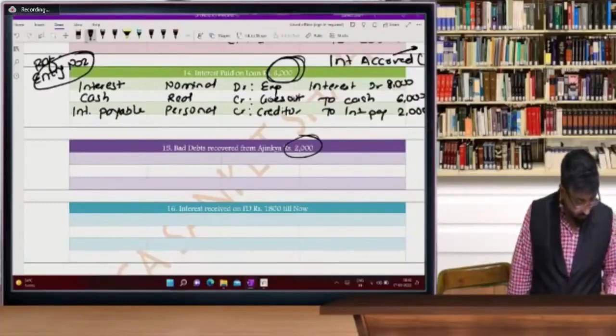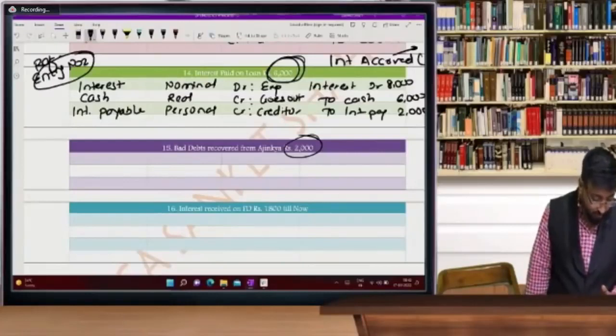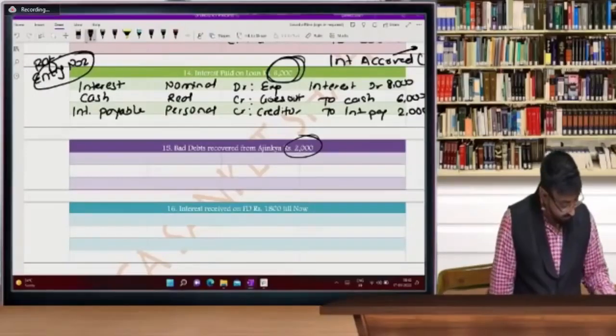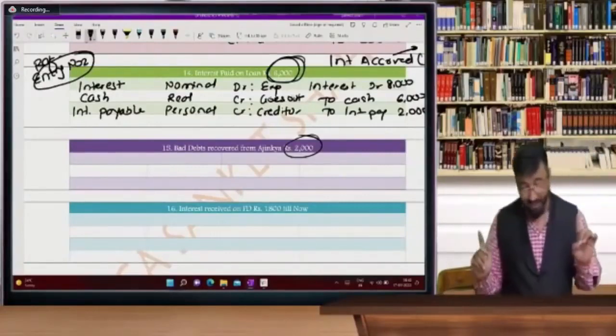Yes, what is the entry? Oh, Shri Jani Sinha ji, very good beta, from CRO. Anurag Jha has also answered very well. Those students who are telling Ajinkya account, no beta.